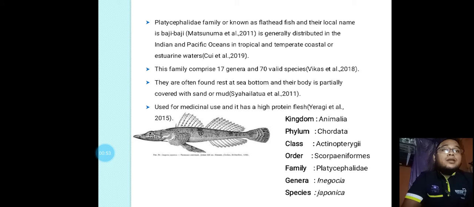Platycephalidae family are known as flathead fish, and their local name is baji-baji. It is generally distributed in the Indian and Pacific Ocean in tropical and temperate coastal or estuarine water. This family comprises 17 genera and 70 valid species. They are often found rest at sea bottom, and their body is partially covered with sand or mud. Used for medicinal use, and it has a high protein flesh. This family is from kingdom Animalia, phylum Chordata, class Actinopterygii, and order Perciformes.